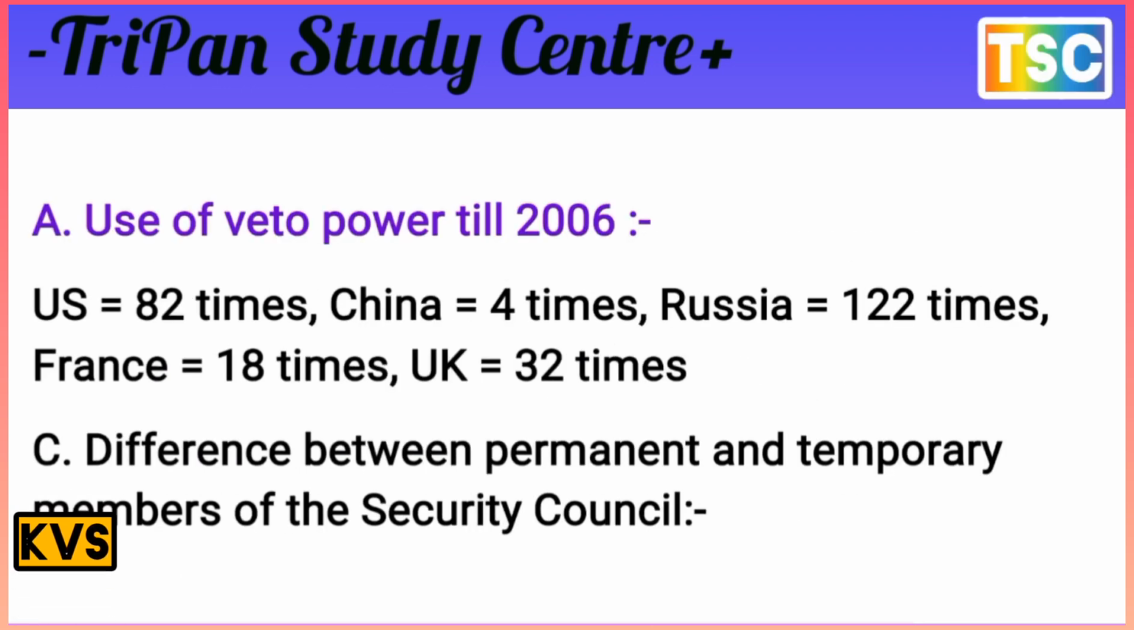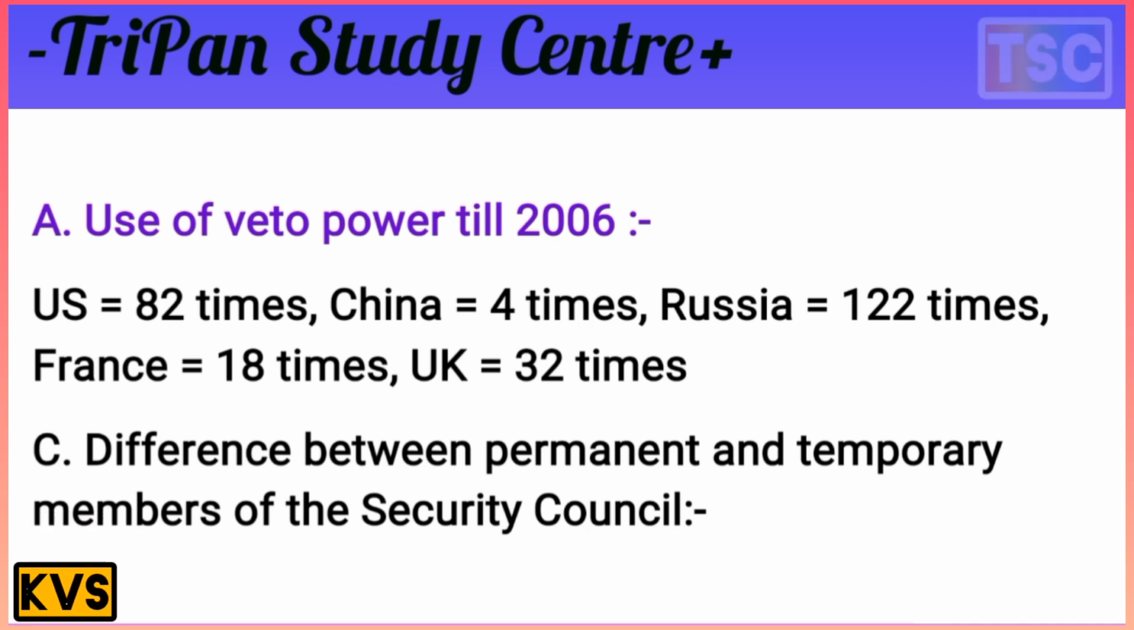Use of veto power till 2006: the USA used it 82 times, China used veto power 4 times, Russia used veto power 122 times, France used it 18 times, and the UK used it 32 times.